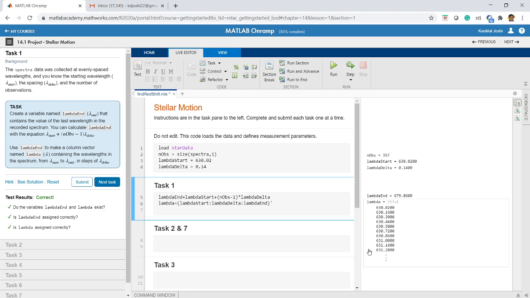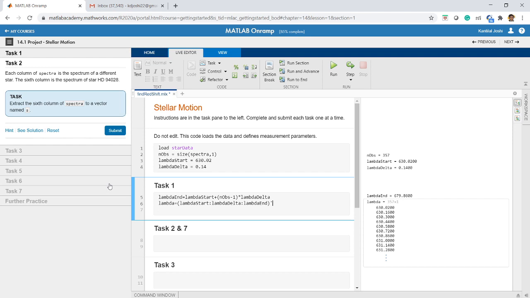Now from task 2 to 7 we'll have to get a bit more involved, so I will cover this in the next video. In the next video, we'll start once again with the project. Till then, just practice and go through the different for loops, if commands, the colon operators and other aspects, so that you will feel at home when we do this project.